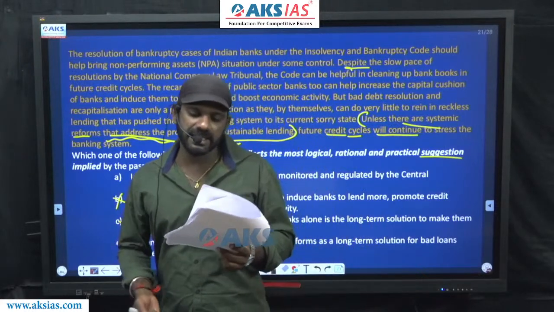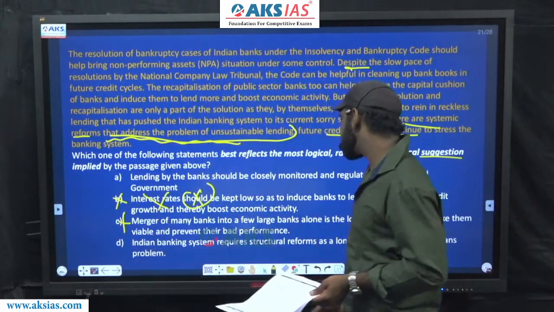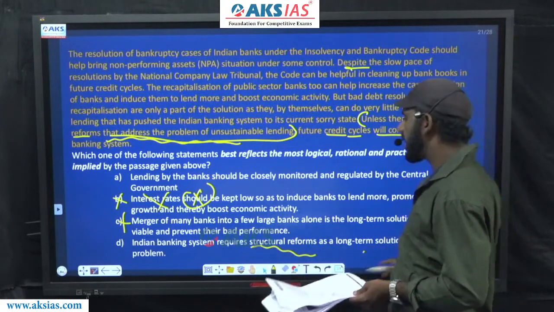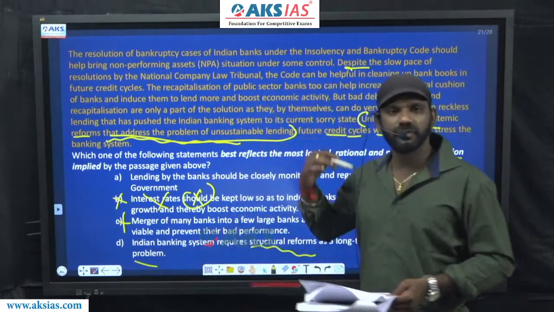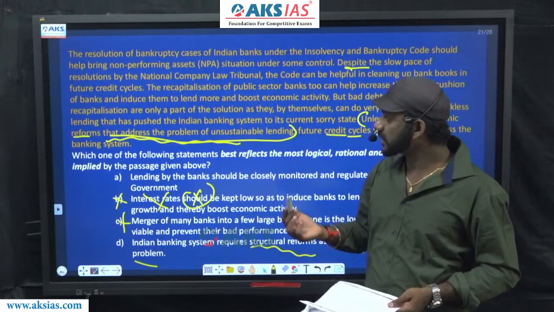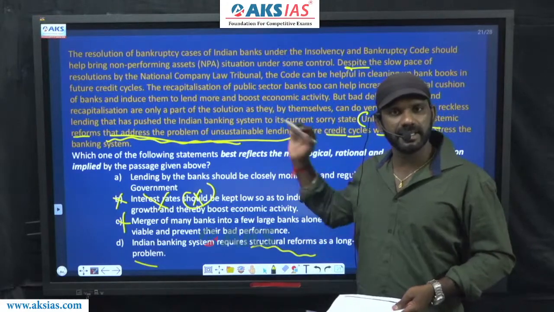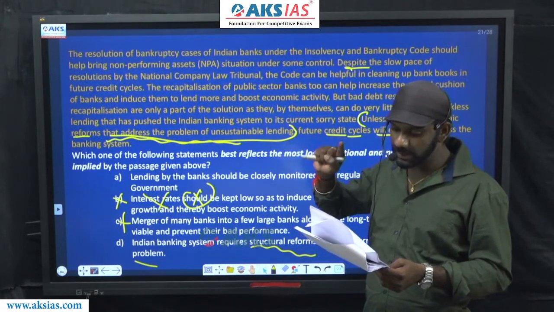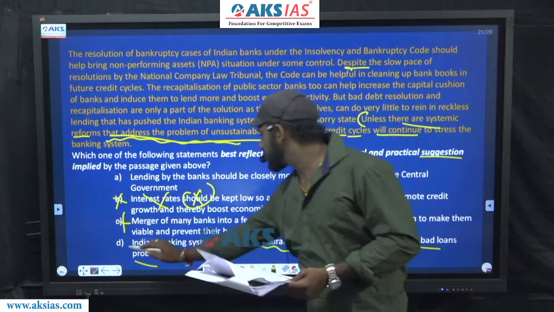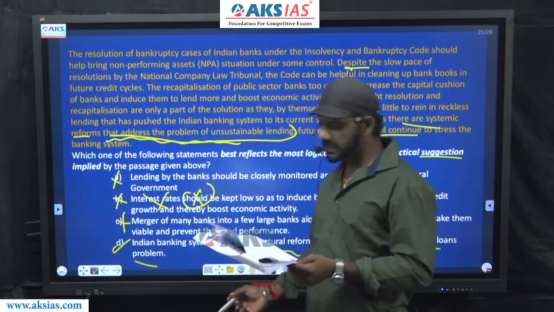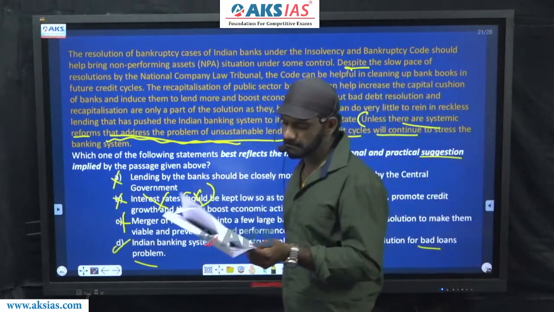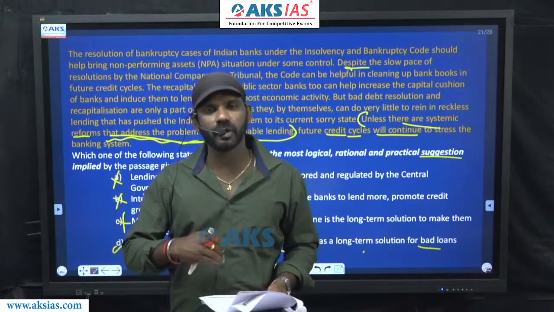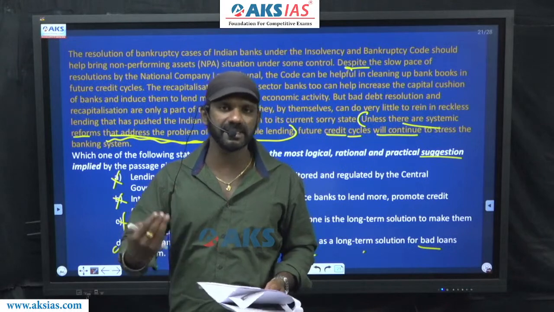D says, Indian banking system requires structural reforms as a long-term solution for the bad loans problem. So what is required is structural reforms. That is a suggestion given by the author, and that suggestion is talked about only in one option, that is option D. So A is eliminated, the answer must be D. Fine. We have to go for an option that finds mention in the last sentence of the passage.